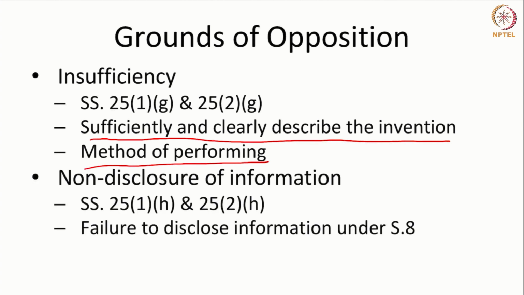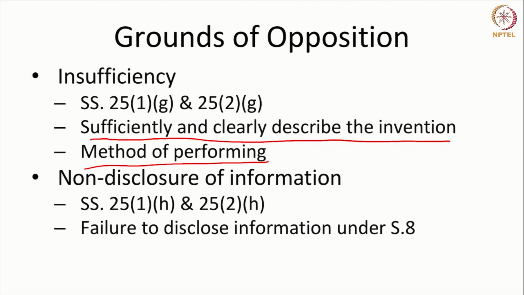Another ground for revocation is non-disclosure of information. There is certain information that the patent office requires from the applicant. If the applicant does not disclose that information or does not keep the patent office informed with regard to that information, that can be a ground for opposition.